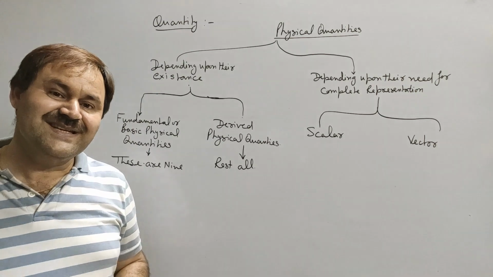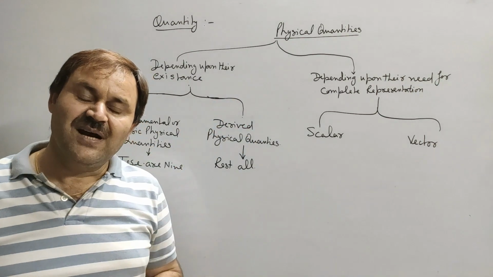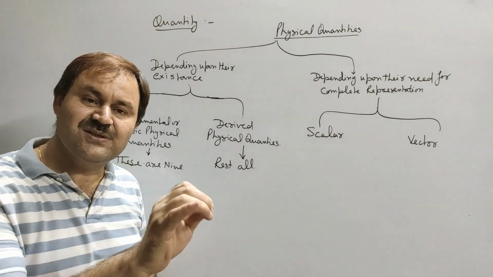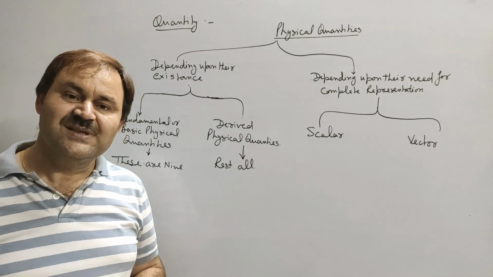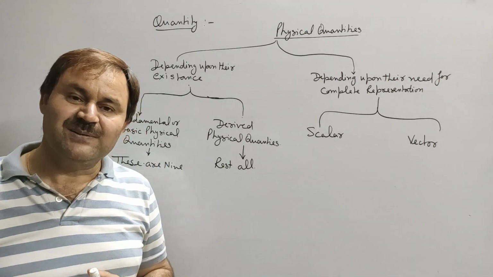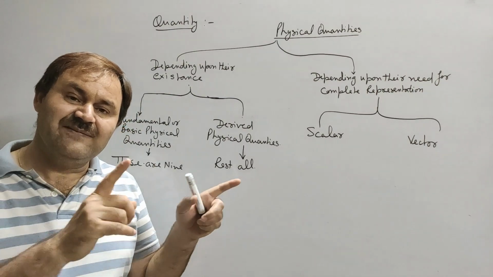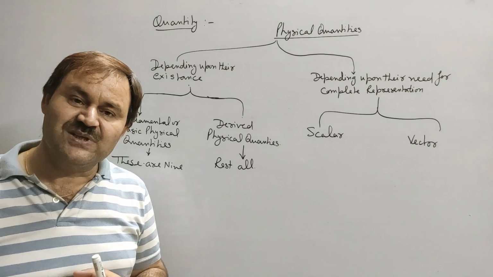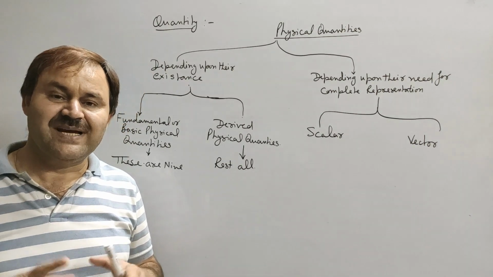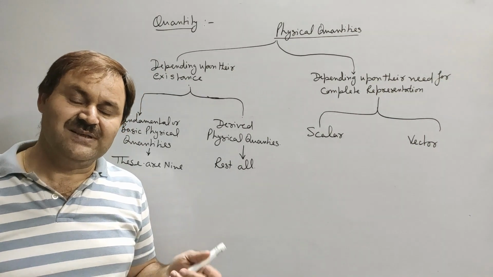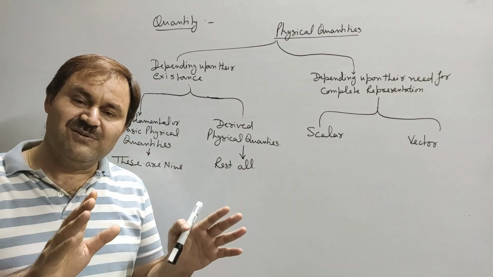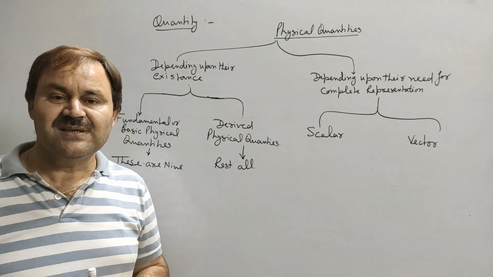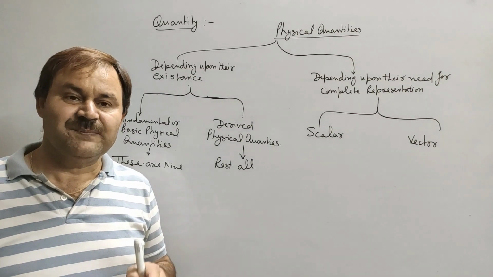But if I say that I applied a force of 100 Newton, until or unless I specify the direction of application of force, my statement will be incomplete. It means force will always require magnitude as well as direction both for its complete representation. Hence, it will be a vector quantity. Thus, vector quantities are the quantities that require magnitude as well as direction both for their complete representation.